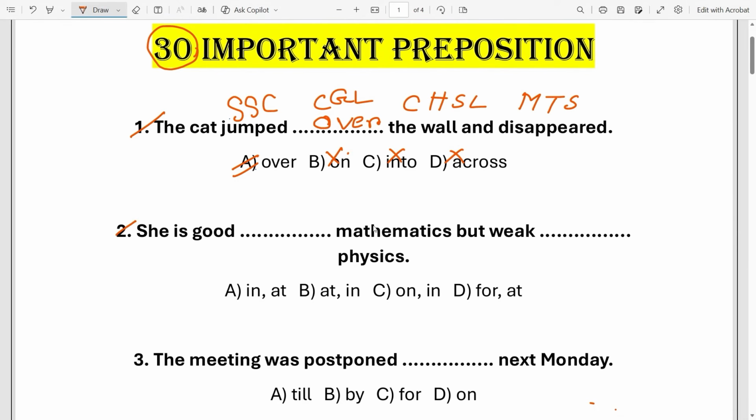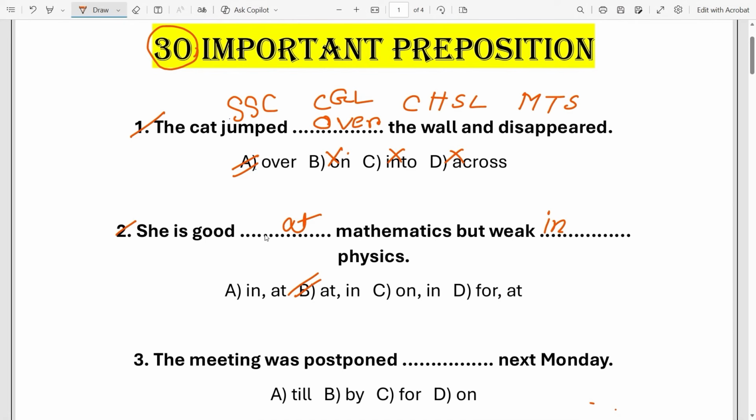She is good dash mathematics but weak dash physics. Okay, the right answer is option B. She is good at mathematics but weak in physics. Why at and in?